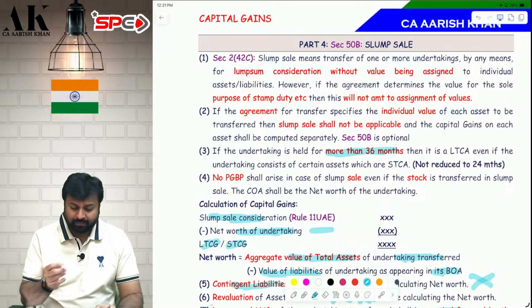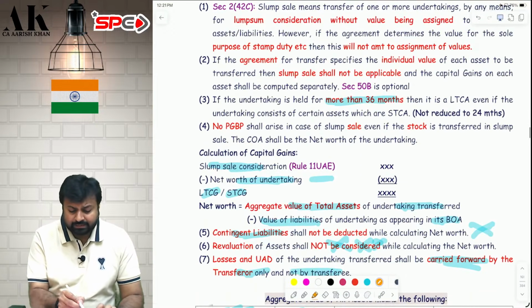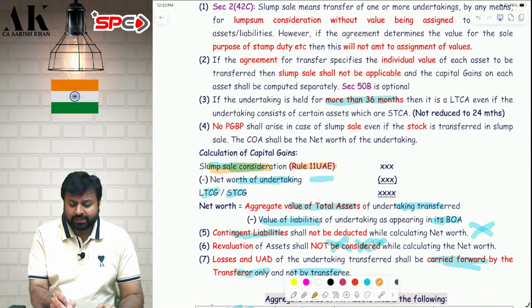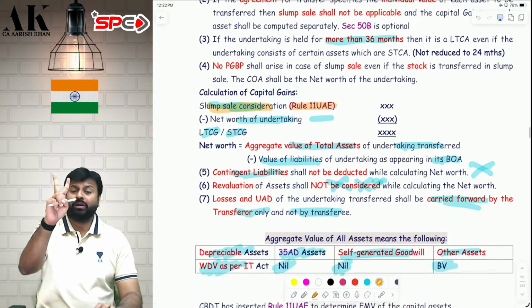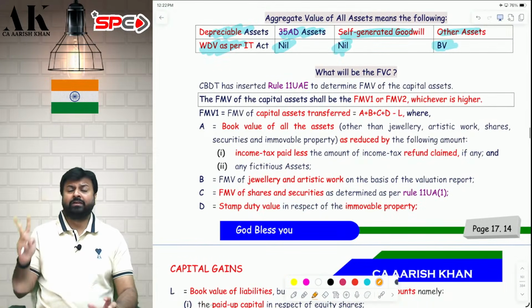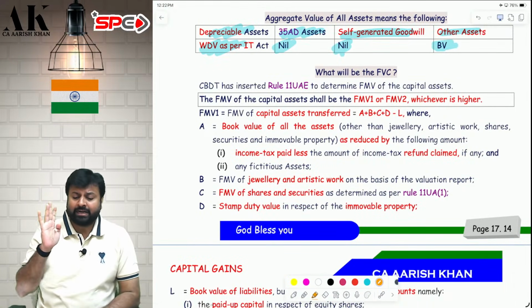Now, coming to sale consideration. For sale consideration, the law has made one rule, Rule 11UAE, and in that you have to compute two FMVs, FMV1 and FMV2. Whichever is higher, that FMV you have to take.